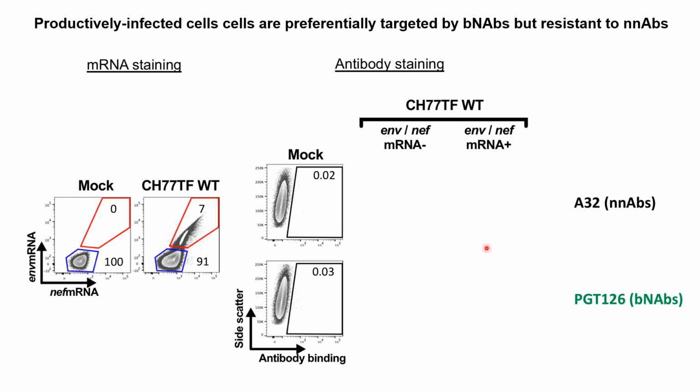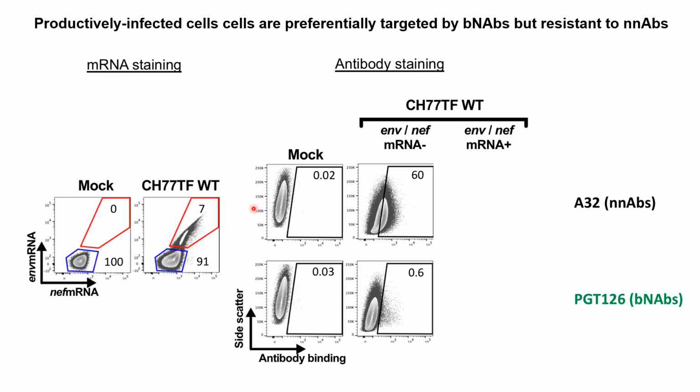Then we wanted to evaluate the capacity of a non-neutralizing antibody, A32, and a broadly neutralizing antibody, PGT126, to recognize the cells that are either negative or positive for envelope and Nef mRNA. As you can see here, the majority of the cells that are negative for envelope and Nef mRNA were efficiently recognized by the non-neutralizing antibody A32, but not the broadly neutralizing antibody PGT126.